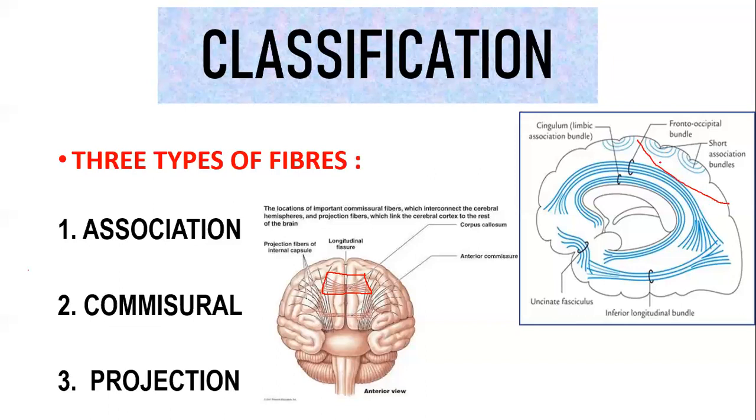This red line I have just shown is to make you understand the long association fiber. Next, we have commissural fibers. They are also called interhemispherical fibers, which means they connect both the hemispheres, but what is the condition? They connect the same regions of both hemispheres: parietal lobe with parietal lobe, temporal lobe with temporal lobe, and so on. Projection fibers connect your cortical areas to your subcortical areas like your thalamus, brainstem, or spinal cord.